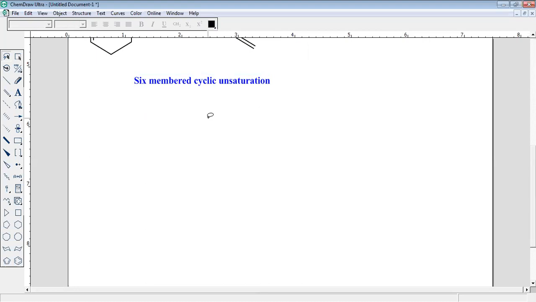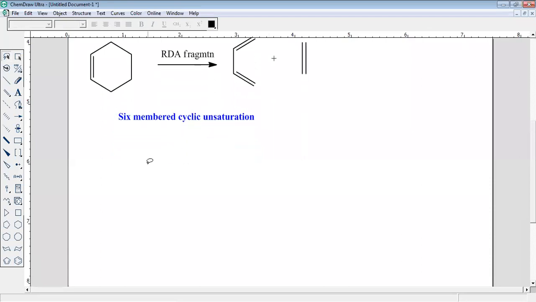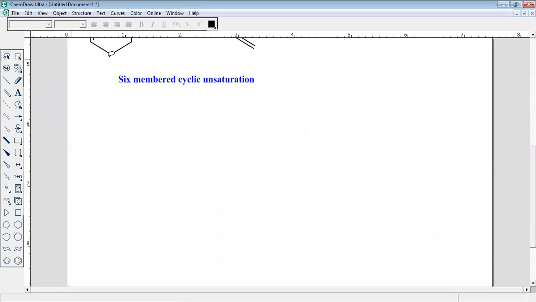And its fragmentation takes place into diene and dienophile. Yes, right. This fragmentation takes place into diene and dienophile. You see here, this is the diene and this the dienophile. Okay, let us go for the mechanism of this reaction so we can understand it easily.